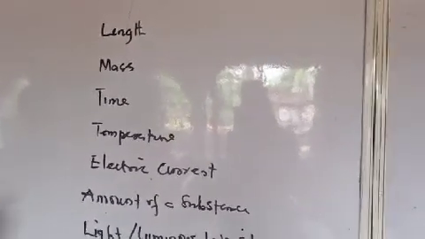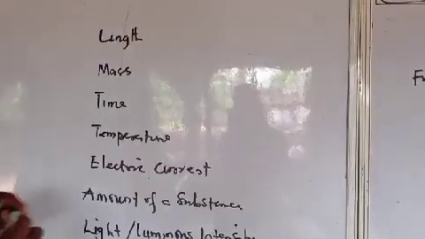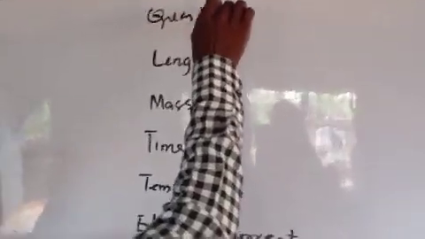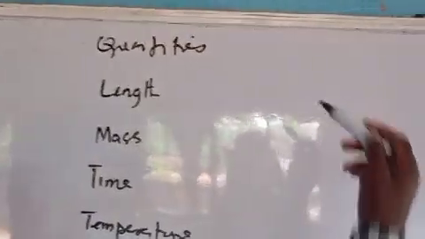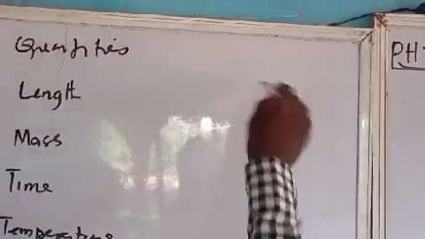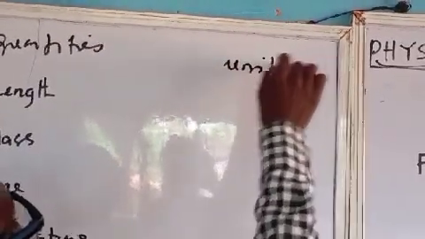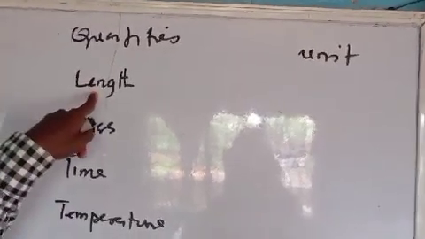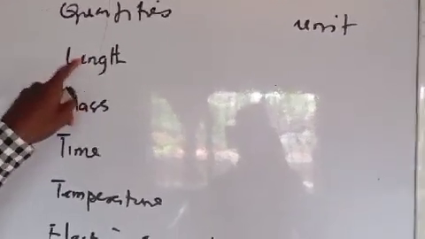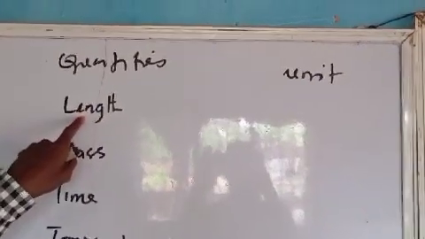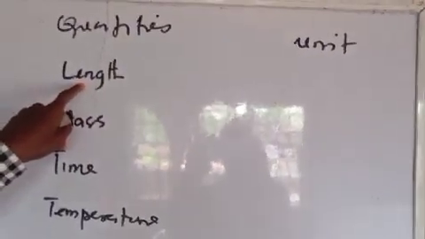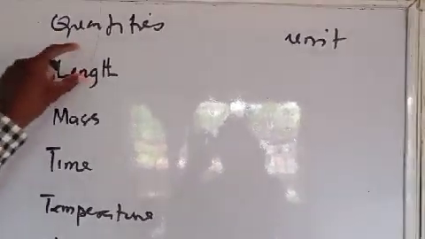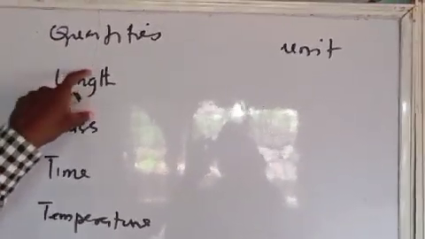You see now? These are the quantities. We call them quantities. What about their units? For example, if we are talking about length as a fundamental quantity, the unit of length is a fundamental unit. Being that length is a fundamental quantity, the unit of length is a fundamental unit.